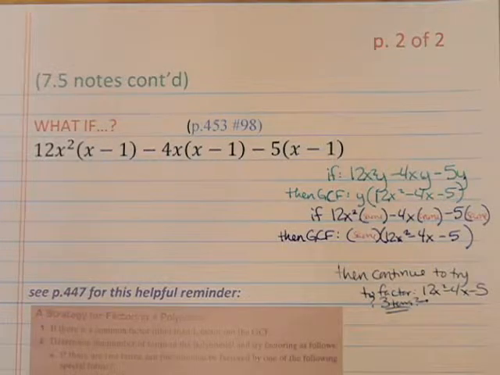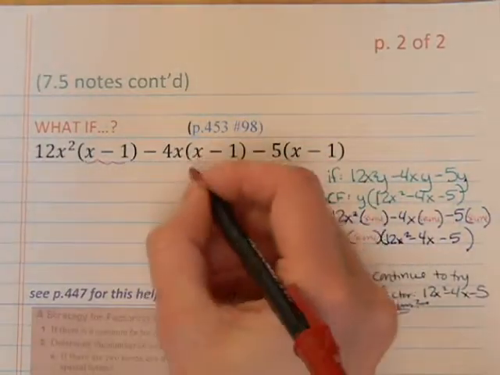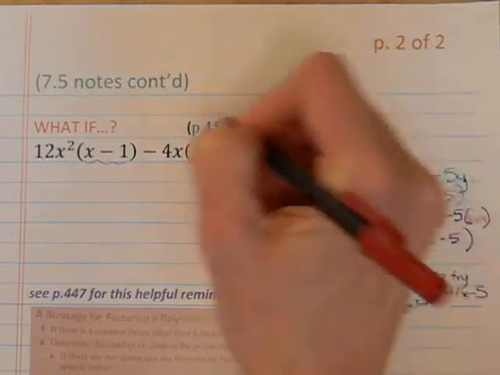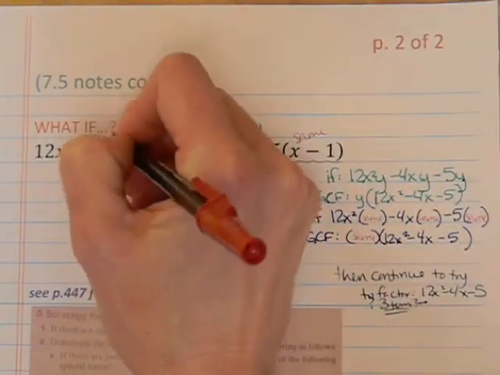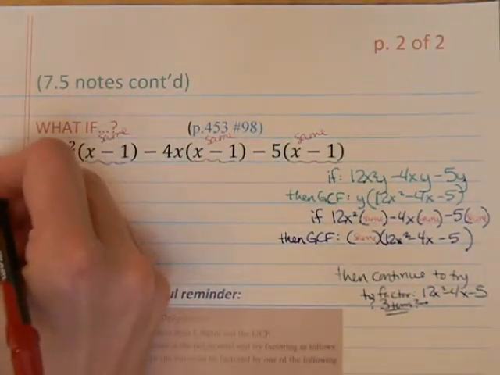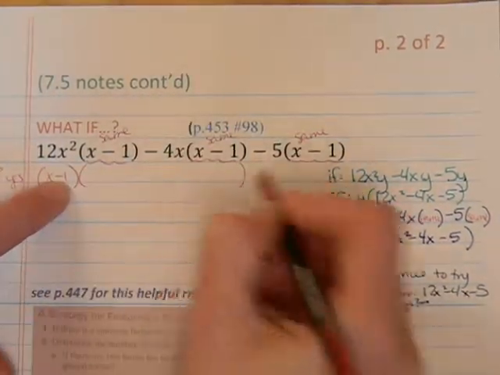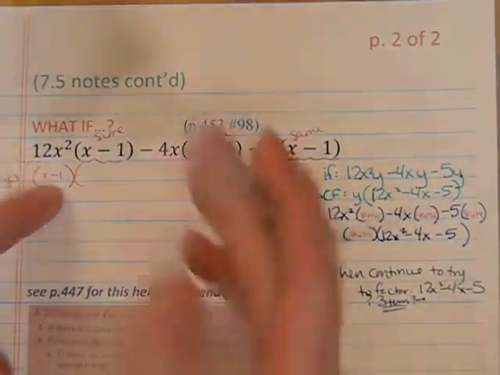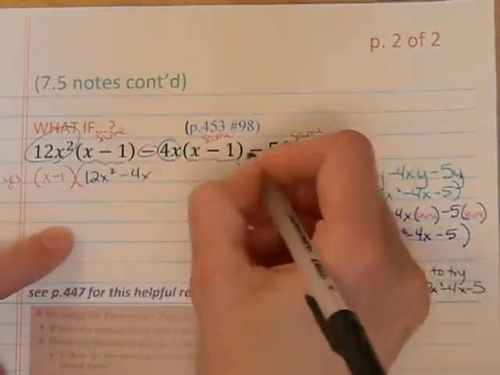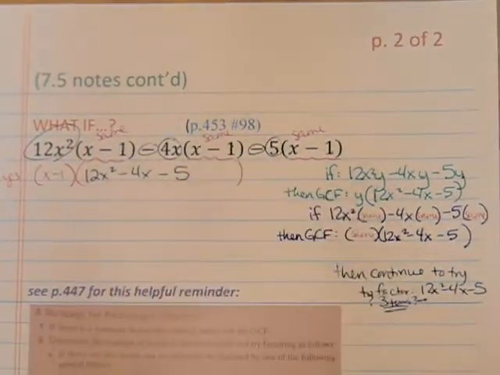So what are we looking at here? Well, notice we have the 12x squared times something in parentheses, minus 4x times something in parentheses, minus 5 times something in parentheses, and all three of them are exactly the same, x minus 1. So that is our GCF. So being boringly good here, is there a GCF? Yes, and it's x minus 1. We pull that out, and what's left behind is our 12x squared minus 4x minus 5.